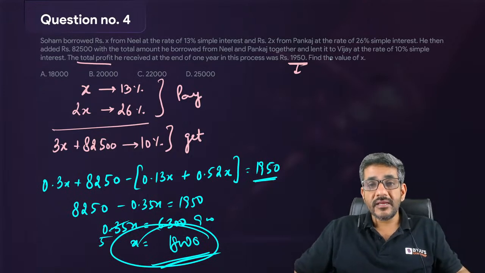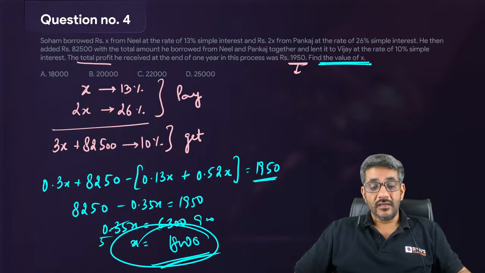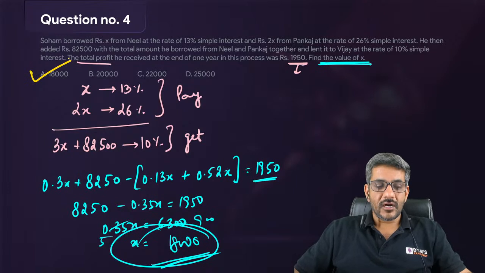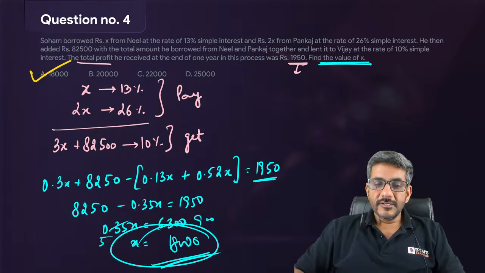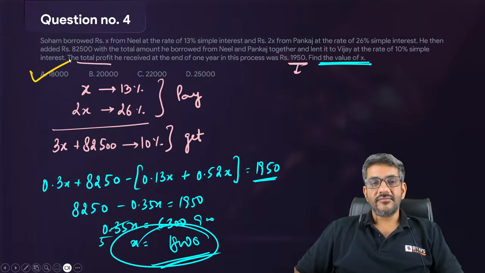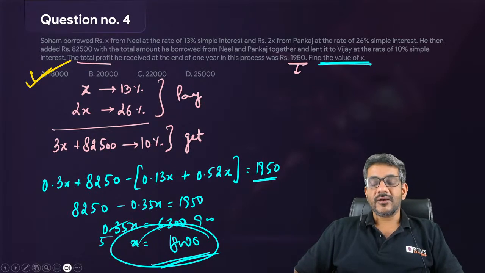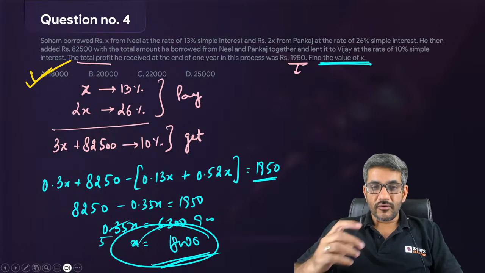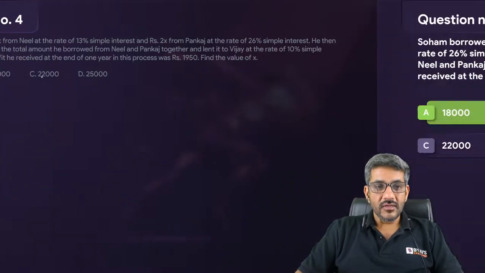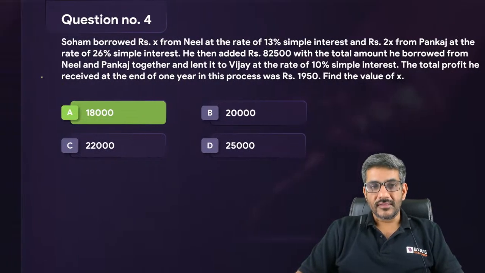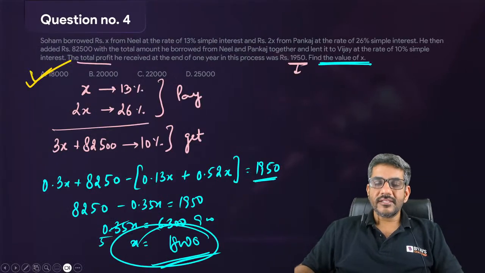क्वेश्चन क्या पूछ रहा है आपसे? फाइंड x. अच्छा, x ही पूछ रहा है. So x is equal to 18,000, which is given in option A. So 18,000 is the right answer for this question. The correct answer for the question is equal to 18,000. I hope all of you got the solution for this question now. And yes, answer is given on this page. Have a look at the solution.